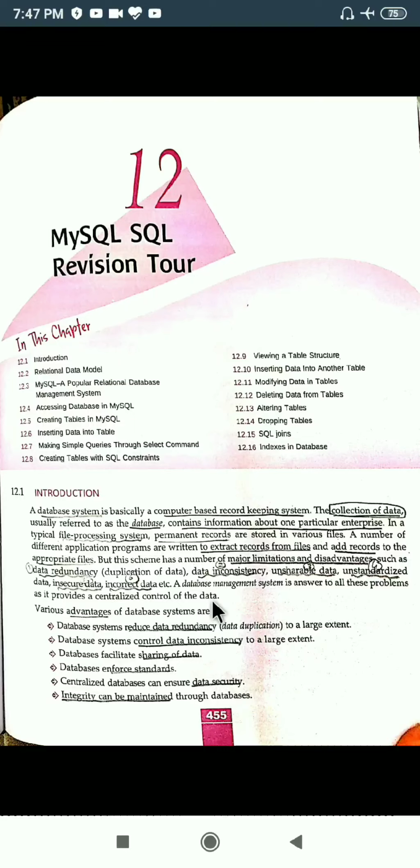Okay, now we will discuss the advantages. Whatever were the limitations of the file processing system, they will all be part of the advantages of the database system. Okay, so the first advantage is reduction in data redundancy, meaning reduction of data duplicacy. Okay, next is control of data inconsistency, mismatch of data.